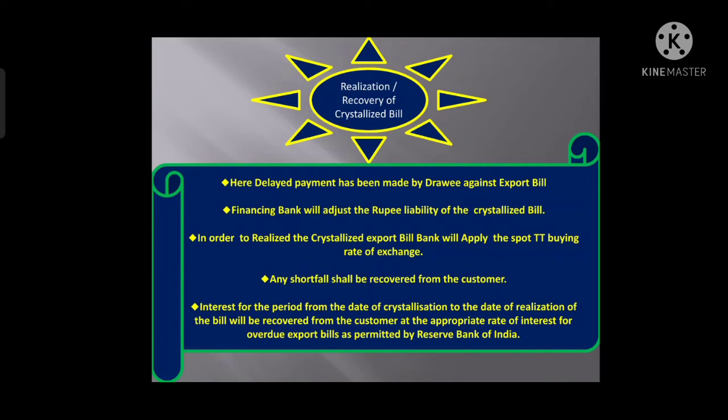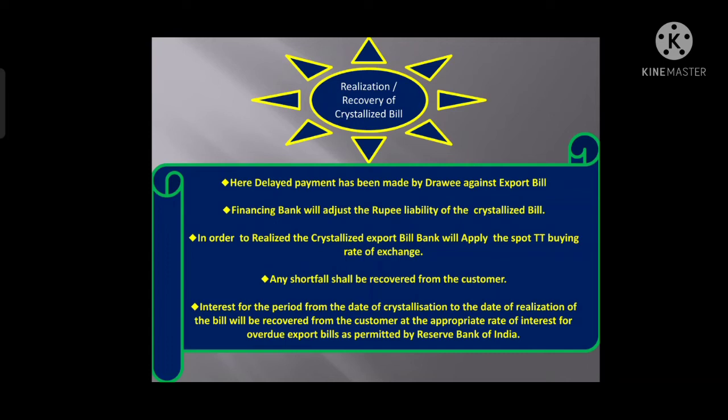In short, realization, or we can say the recovery, of a crystallized bill: what happens here? Here the buyer has made the payment late. Now we have received the payment. We will adjust the rupee liability. How will we adjust the rupee liability? By applying the spot TT buying rate. If there is a shortfall, we will recover it from the exporter. And along with this, we will recover the interest amount as well.